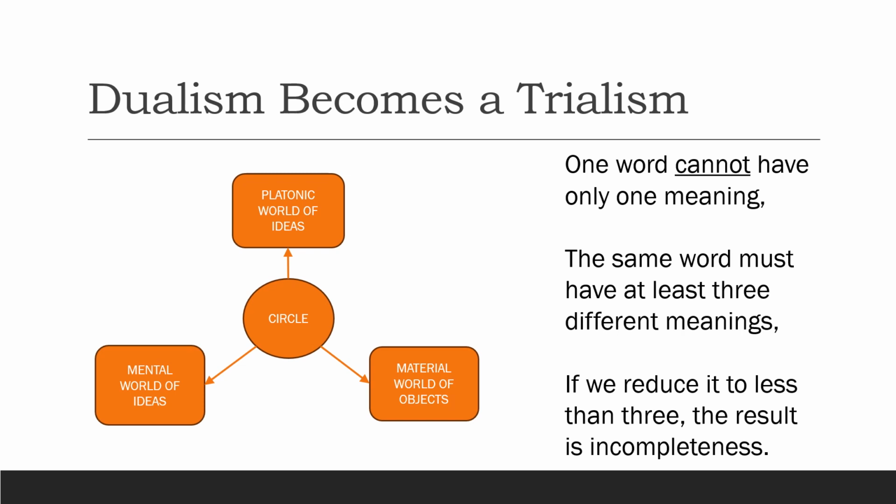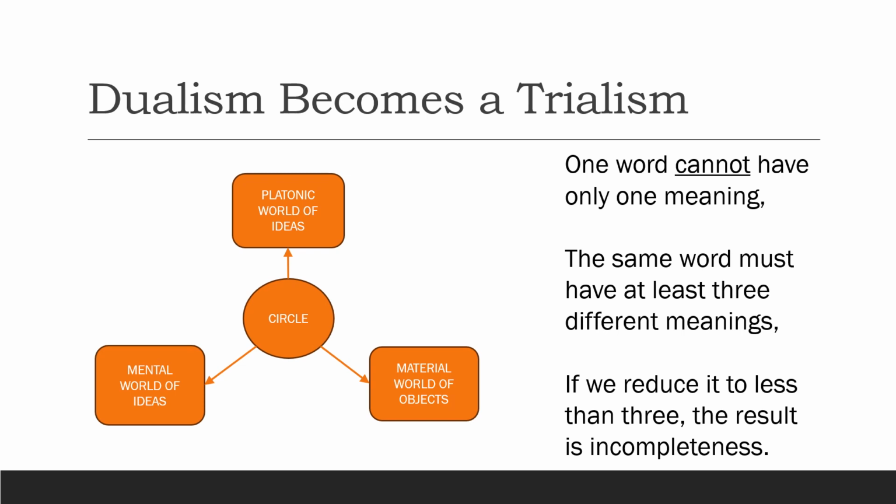This is how a dualism becomes a trialism. Remember, we earlier talked about the existence of many dualisms. Two of these dualisms were mind versus body, and this world versus the Platonic world. Other dualisms, such as idea versus thing, are variations of these two dualisms. When we combine these dualisms, we get one trialism of the material world, mental world, and the Platonic world.